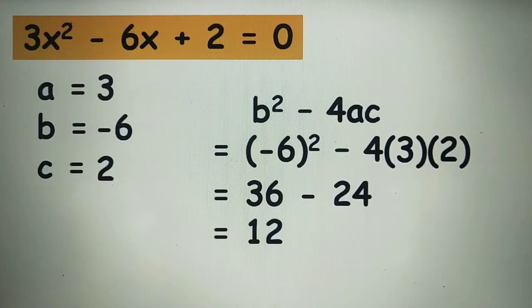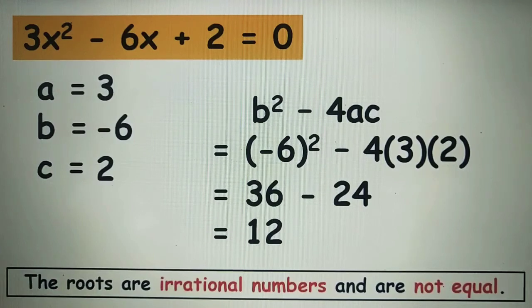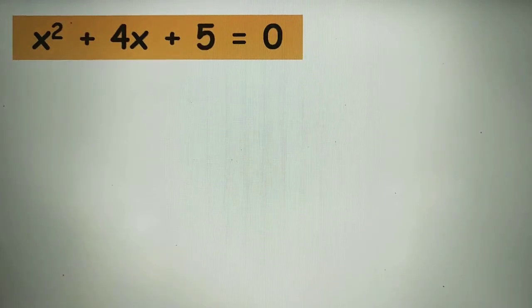The discriminant is positive 12, which is greater than 0. But 12 is not a perfect square number. That means that the roots of this equation are irrational numbers and are not equal. How about this equation? x squared plus 4x plus 5 equals 0.